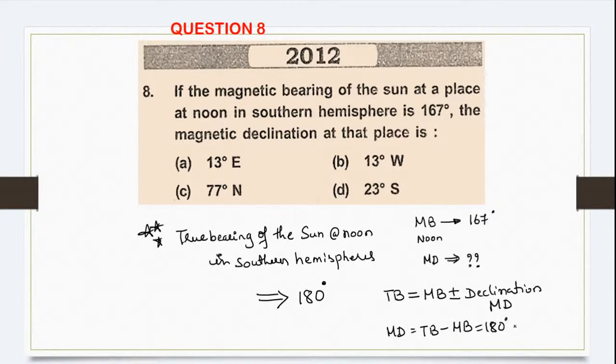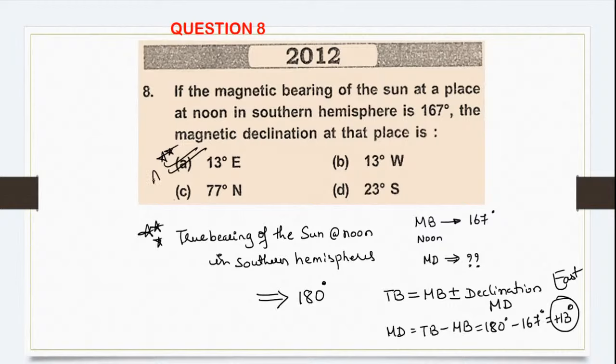True bearing is 180, magnetic bearing is 167. So how much will be the declination? It will be 13 degree. Since it is coming positive, positive declination is always what? Eastward declination. Okay, so east, 13 degree east. Do we have it? Yes, 13 degree east.